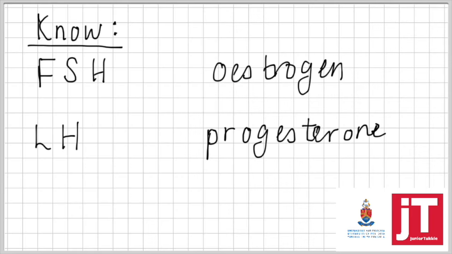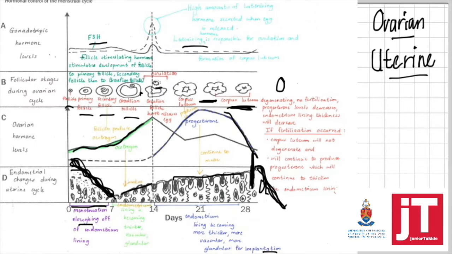In the menstrual cycle, make sure that you know the functions of FSH, LH, estrogen, and progesterone. Make sure that you link them to the menstrual cycle. If you go back to this diagram, you will see I have all the functions and all the answers in this diagram.